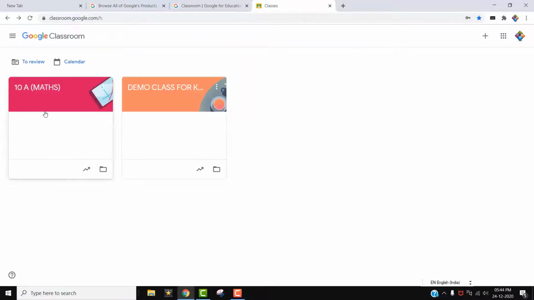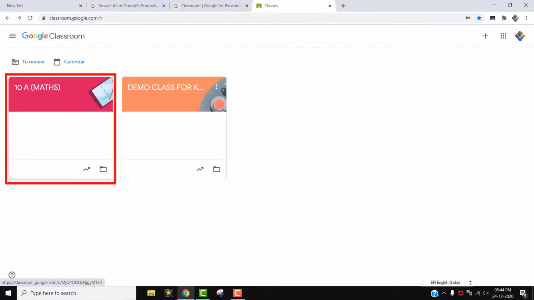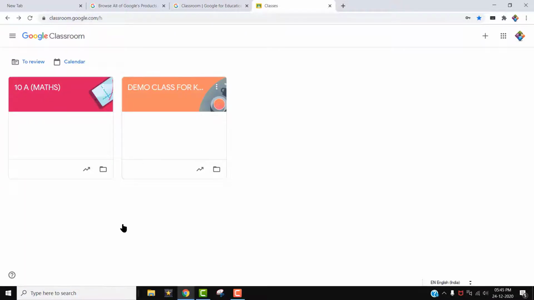So we can go back to the class. When you go back, you can see two classes. This is the classroom we have made now, 10A Maths. Teachers, I will explain what all these options are which we are seeing. And this one is a folder, 10A Maths, in Google Drive.